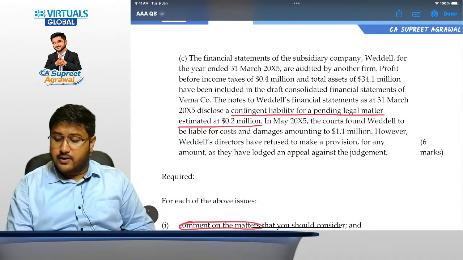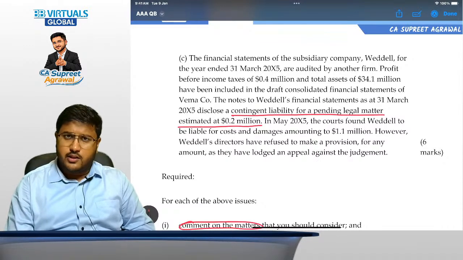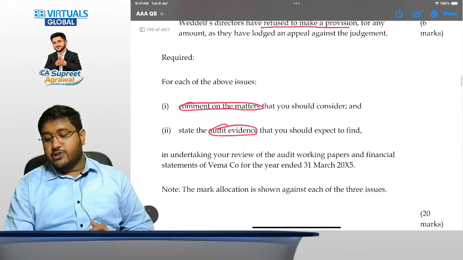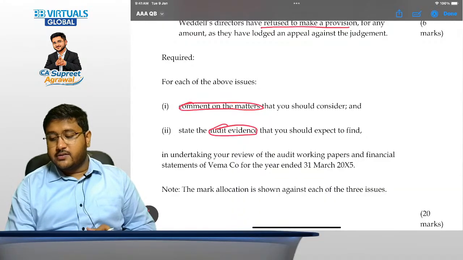However, Weddell directors have refused to make a provision for any amount as they have lodged an appeal against the judgment. They should be making a provision. Refuse to make a provision. Okay, good. For each of the above issues, comment on the matters that you should consider.